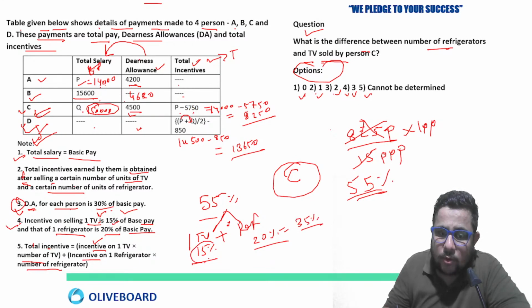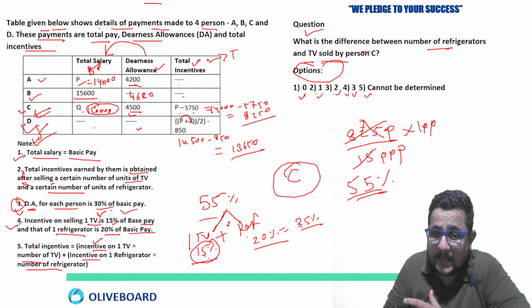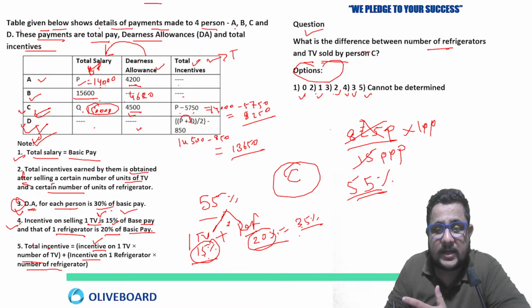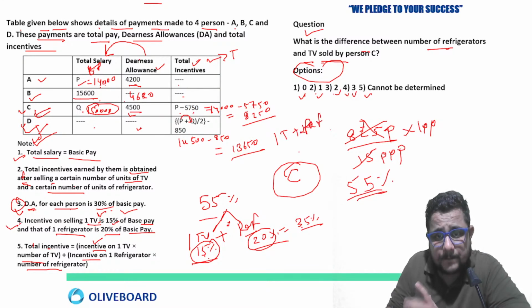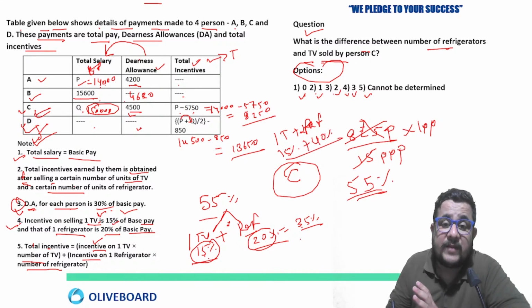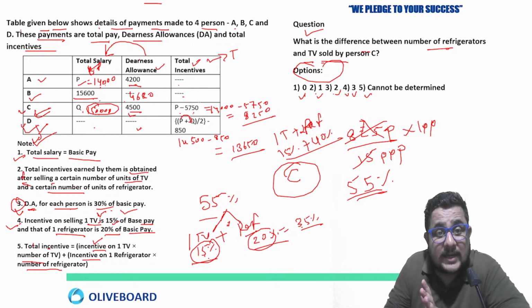Now if we include one more TV, 35 plus 15, 50. Then again one refrigerator, so 20. No, it is not working out. So if we include one TV plus two refrigerators, just see. So 15% plus 2 refrigerators means 40%. Yes, it is working out. 55% you are getting, which is the total incentive.